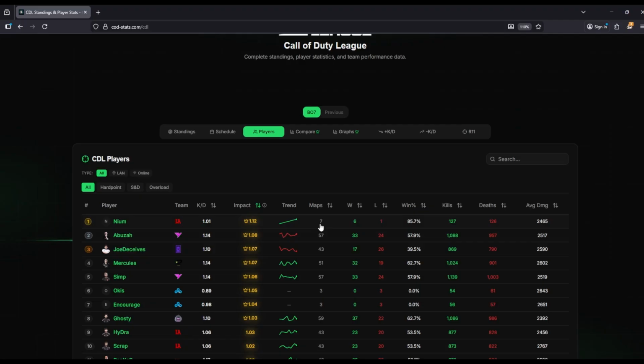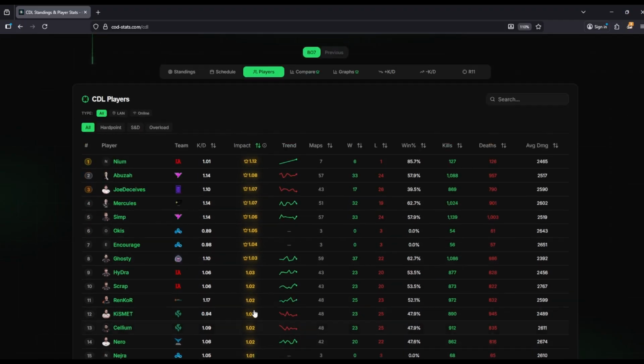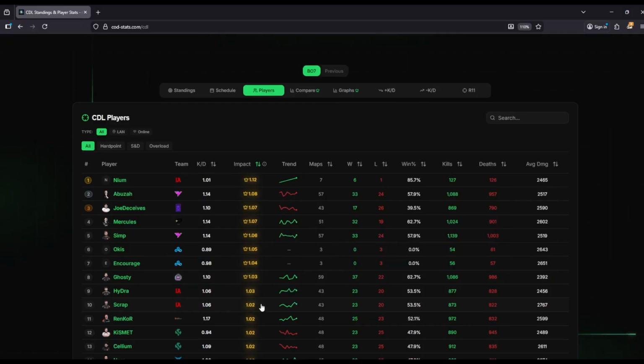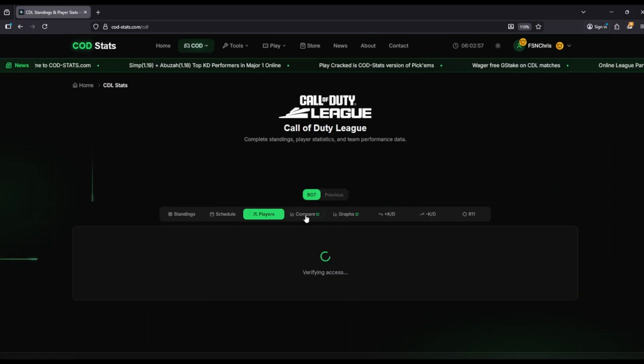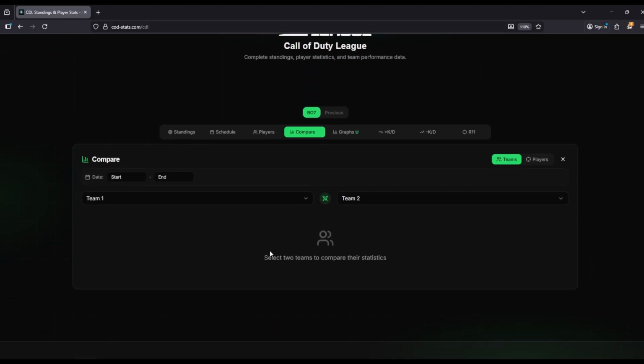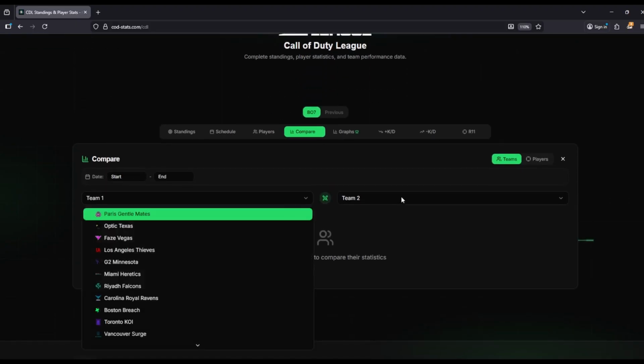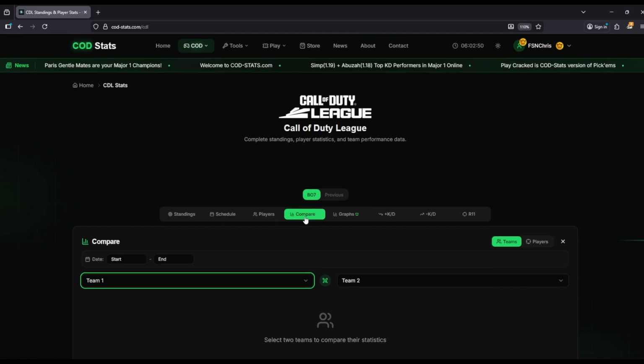So you can really make sense of the data, but for the most part, this is a very sound rating for the players who have a decent body of work to speak to, right? Like more than, let's say, 30 maps. So there's another feature here. This is actually a pro feature, I believe.